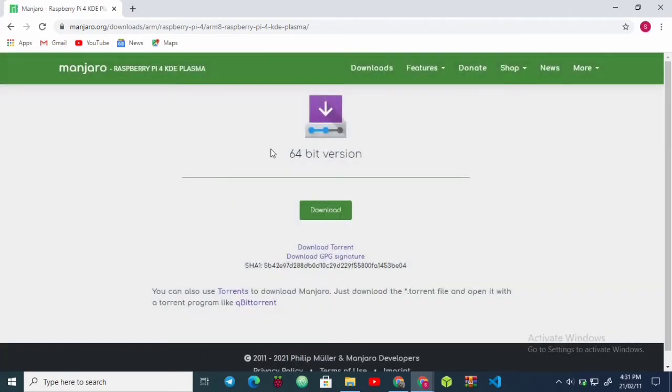And here it is. It's a 64-bit version for Raspberry Pi. You can also download the text, torrent or GPG signature. I will just download the image.xz file, but I have already downloaded it, so no need.